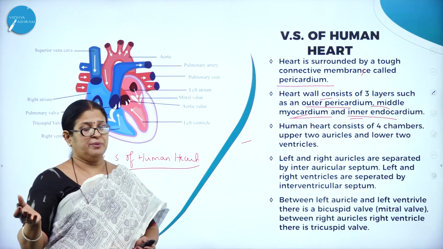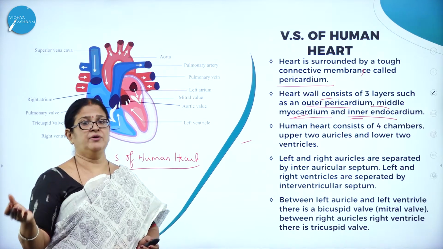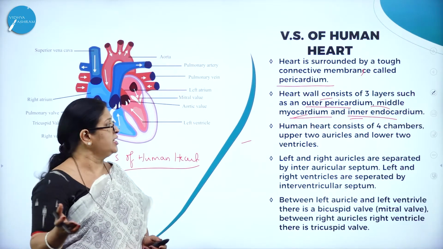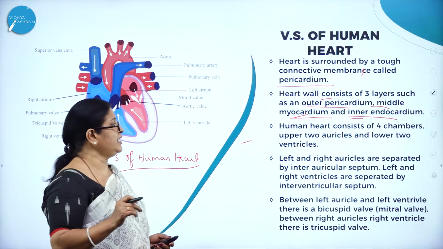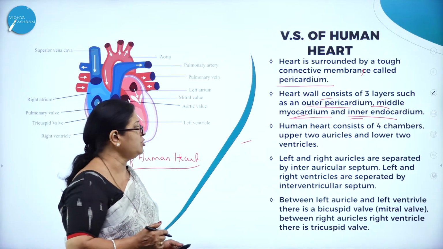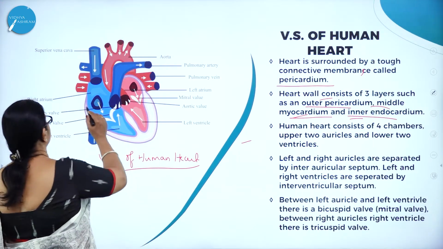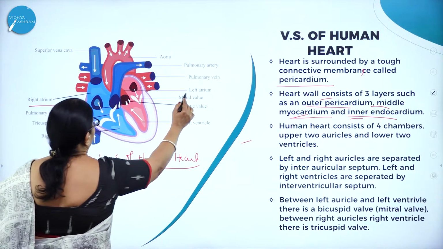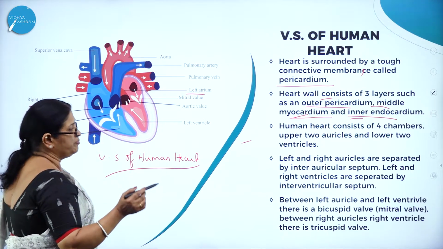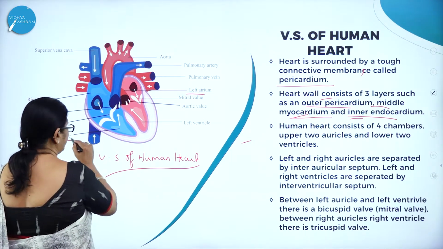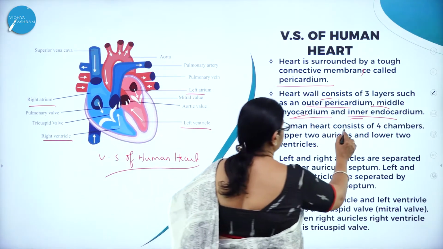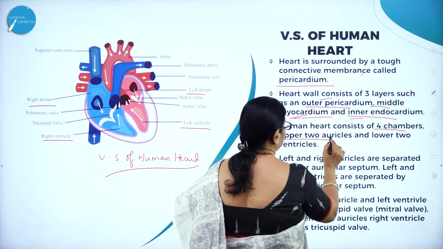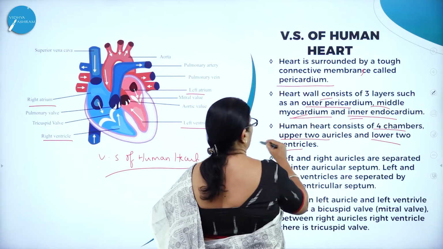Thereon, from birds and apes, the 4-chambered heart starts. So the human heart consists of 4 chambers: the upper 2 auricles, the right atrium and left atrium, and the lower 2 ventricles, the right ventricle and left ventricle.